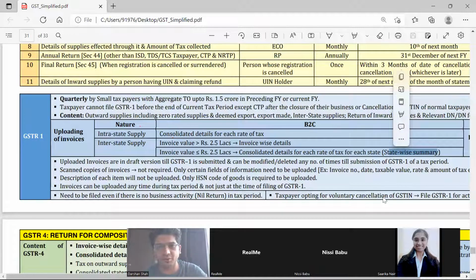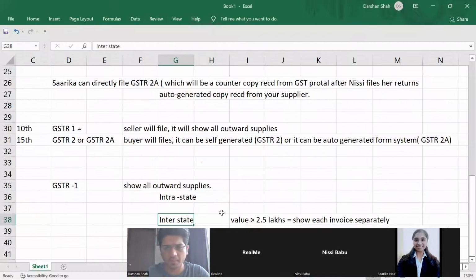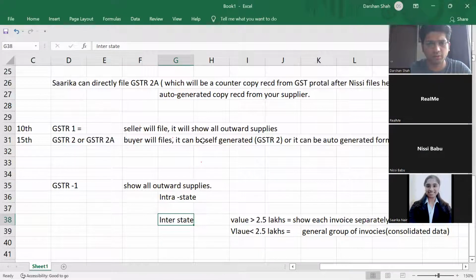I'll give an example over here. Let us say Nisi is the seller.